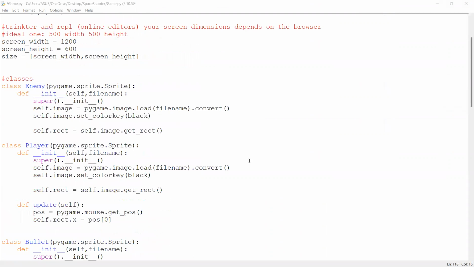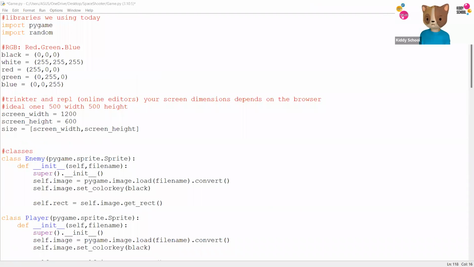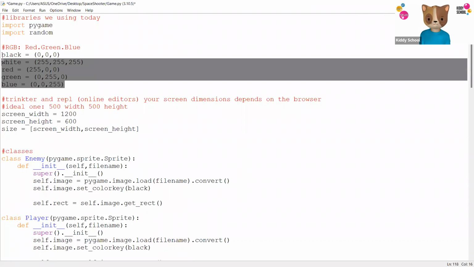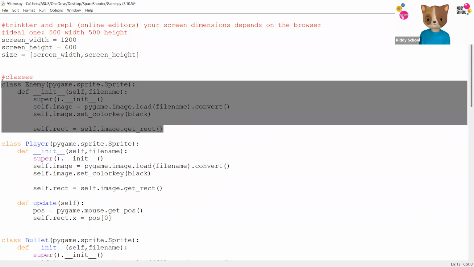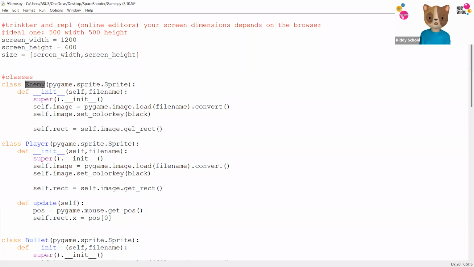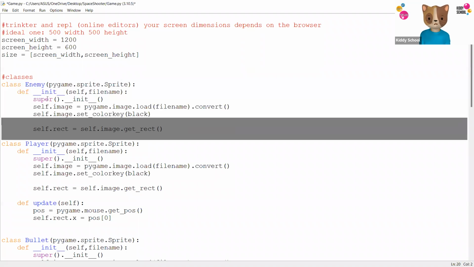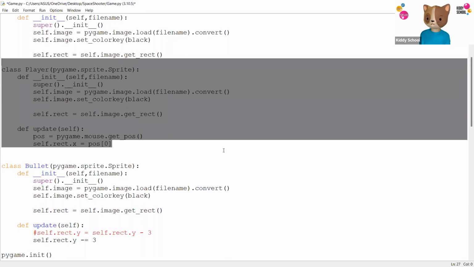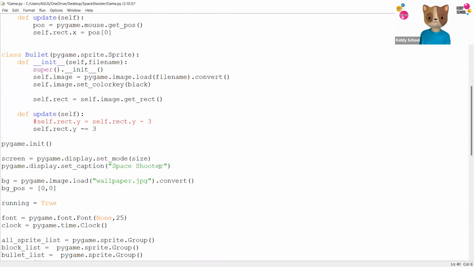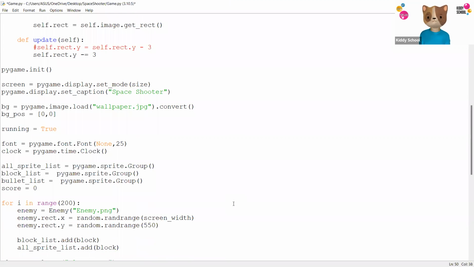So let's quickly summarize what we did. So far, we made the color codes. We added the screen dimensions. We made the list. The first list is for the enemy, which is going to tell where your enemy is moving. It's going to add all the enemies on the screen. The second class we did was for the player. It's going to tell you where your player is standing and how you can move the player. The third class is going to tell about the bullets. So each time you hit the mouse button down, it's going to send the bullet forward up in the air.